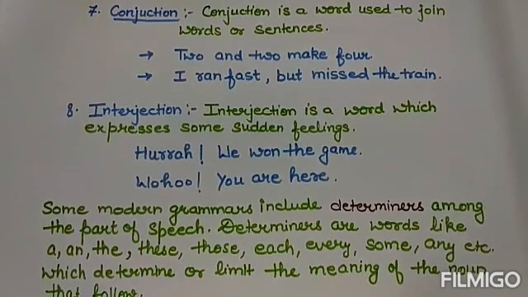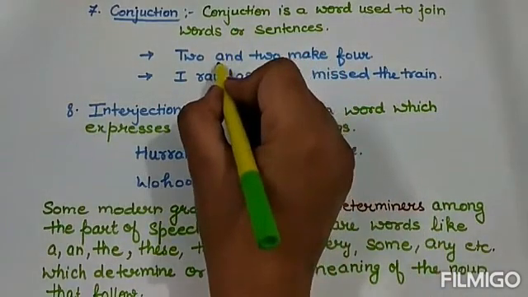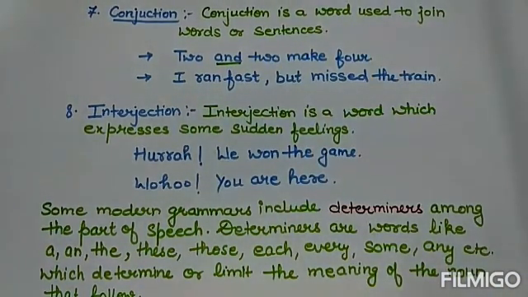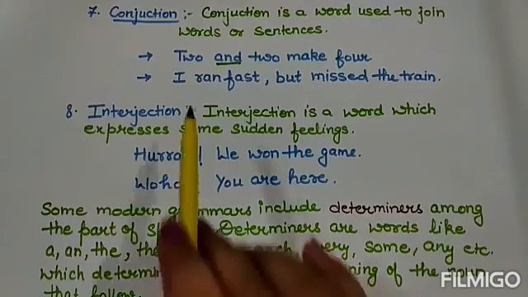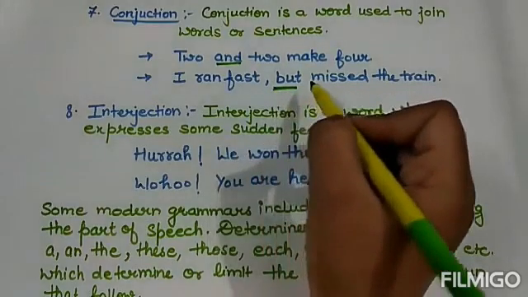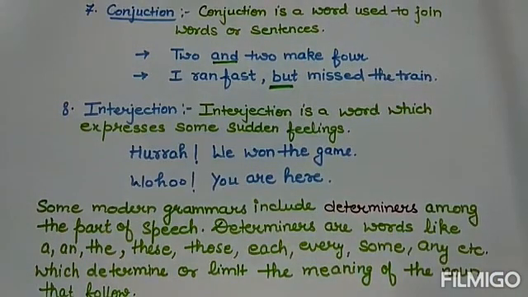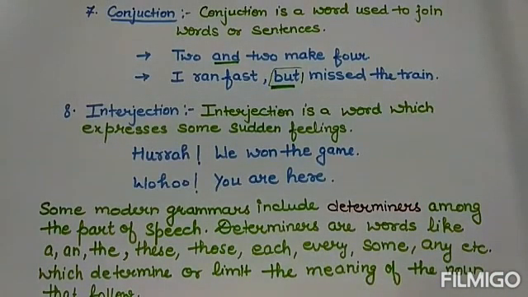Next part of speech is conjunction. Conjunction is a word used to join words or sentences. Like, two and two make four. Here the word and we are using as a conjunction because it is connecting two and two. Next example. I ran fast but missed the train. But is connecting the two sentences, like I ran fast and missed the train. So, but is acting as a connector. So, conjunctions are the words used to join words or sentences.